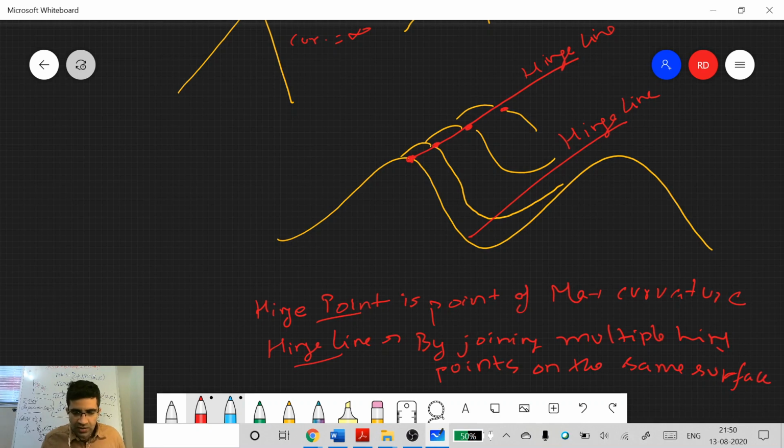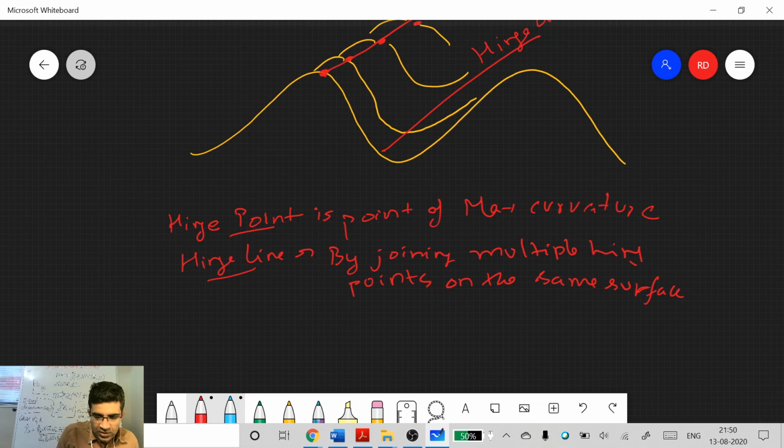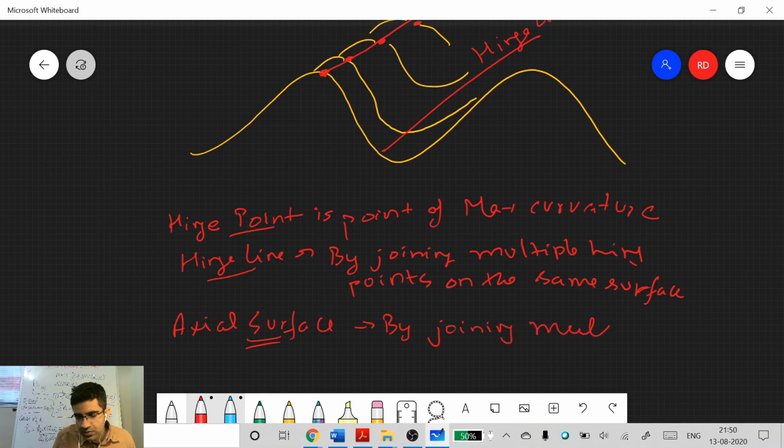Okay, similarly, next we come to axial surface. This you will get by joining multiple hinge lines across different fold surfaces.